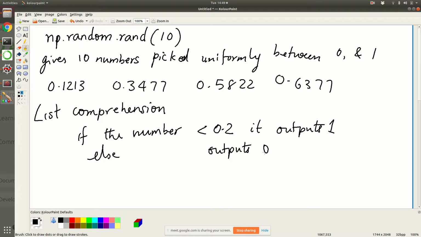Is it clear? Since it is a uniform number picked between 0 and 1, whenever it falls between 0 and 0.2, you treat that output as heads, and between 0.2 and 1 you treat the output as tails. So there is a bias in the coin. It's not giving heads the same number of times as tails. Is that all right, people? Does anybody have any questions so far?